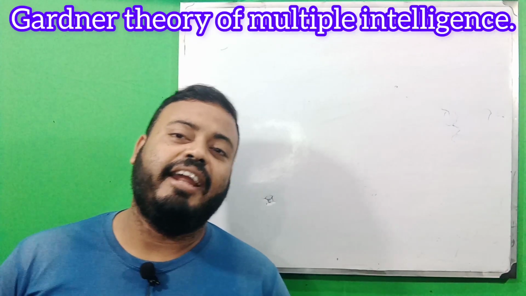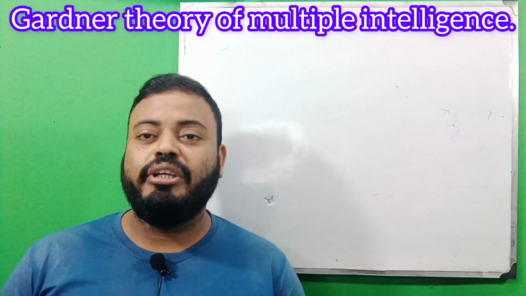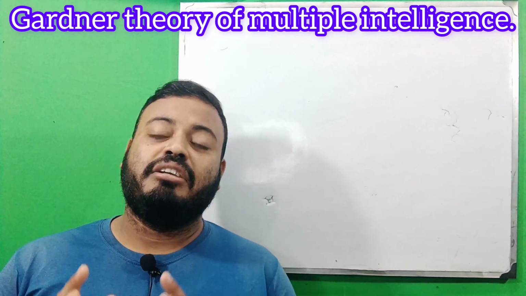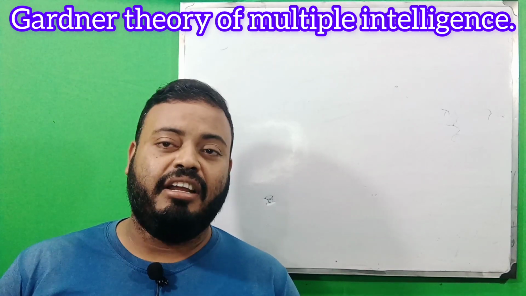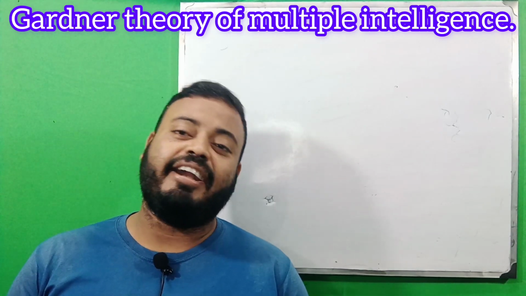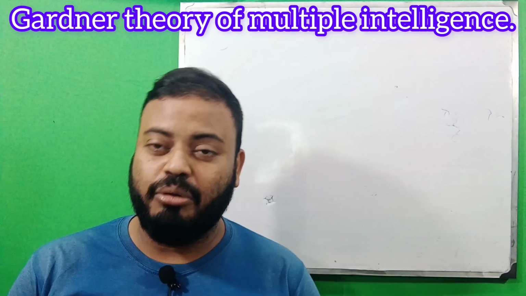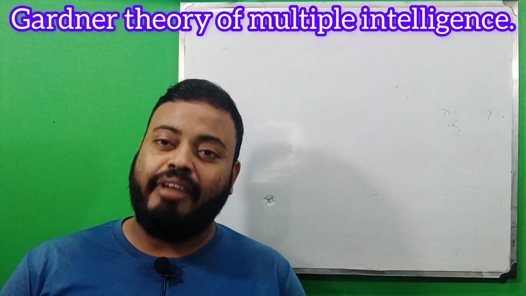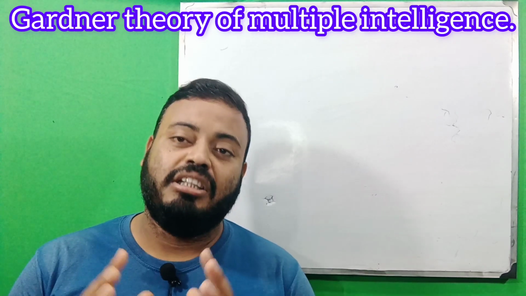In 1983, Gardner invented a theory of multiple intelligences, and this theory is very important for every human being. He created eight factors in his multiple intelligence categories, and after some time two more factors were listed or included in his theory.